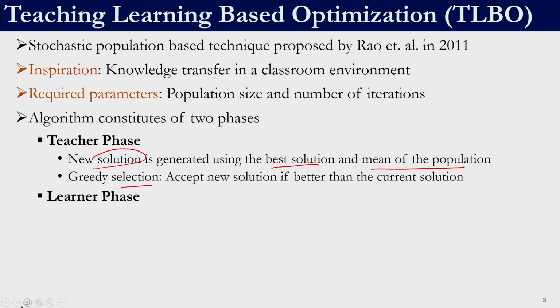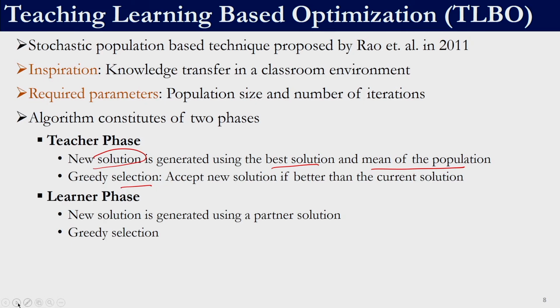So that is why we have the terminology greedy selection strategy. In the learner phase also, we use a different variation operator to generate a new solution. Over here we do not rely on the best solution, whereas we rely on what is called a partner solution. A partner solution is a randomly selected member from the class, and we will employ a greedy selection strategy.